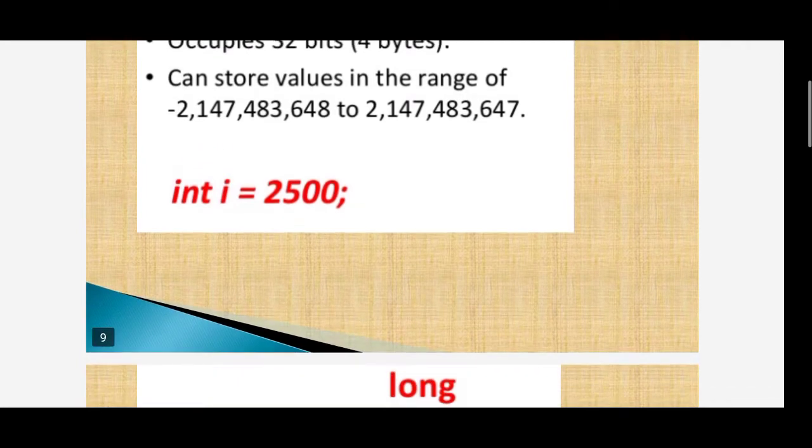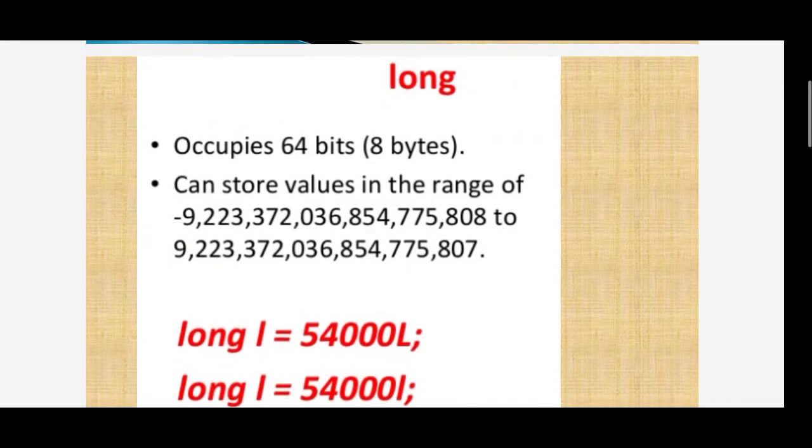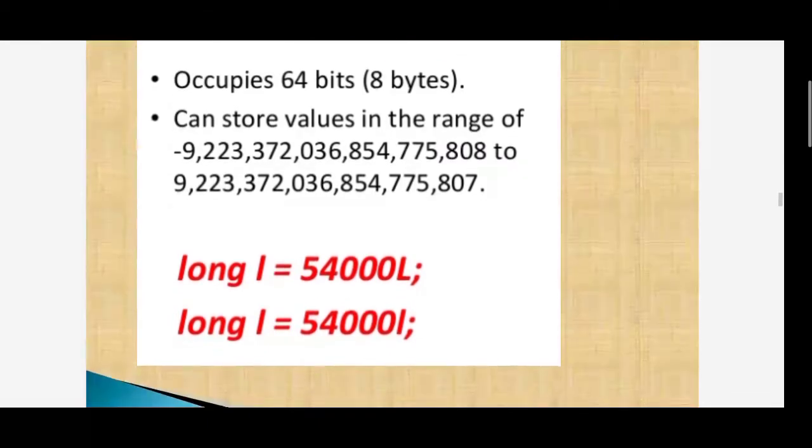Int i is equal to 2500. Long occupies 64 bits, that is 8 bytes, and can store values in a very large range. Long l is equal to 54000L.